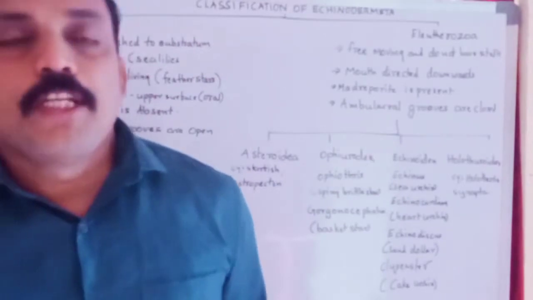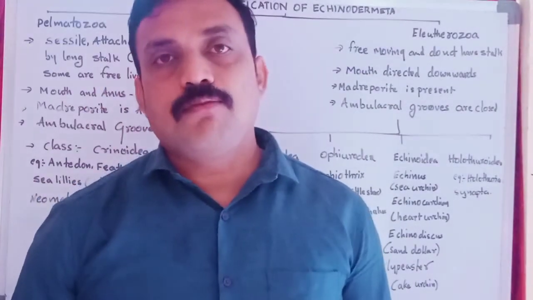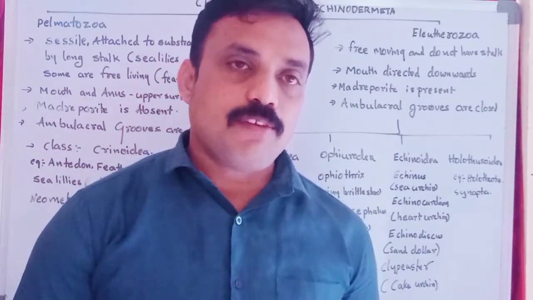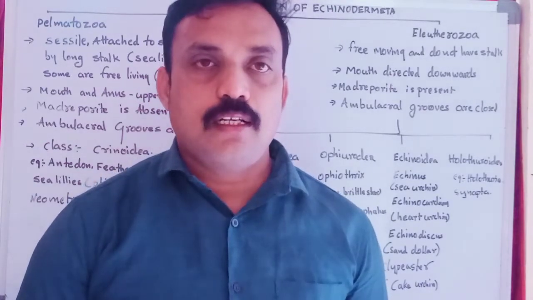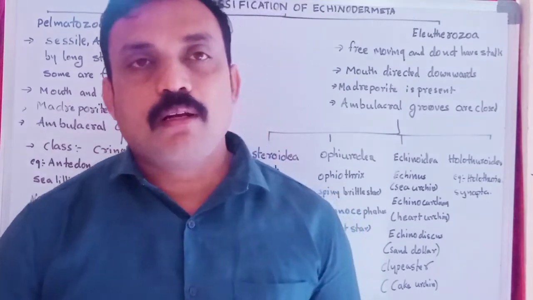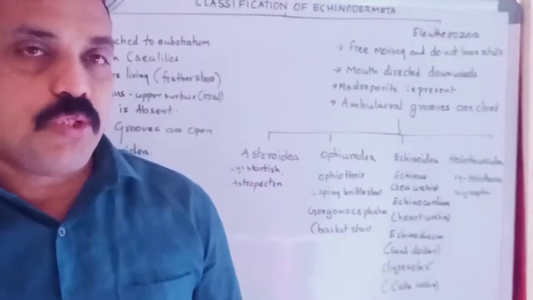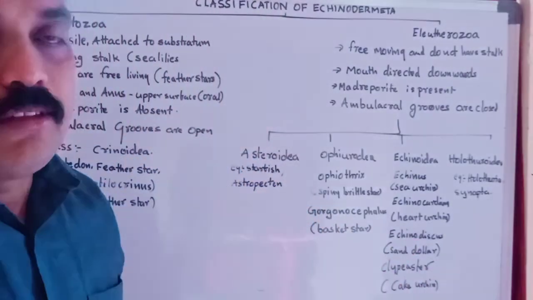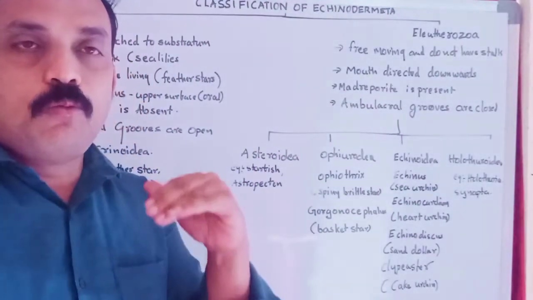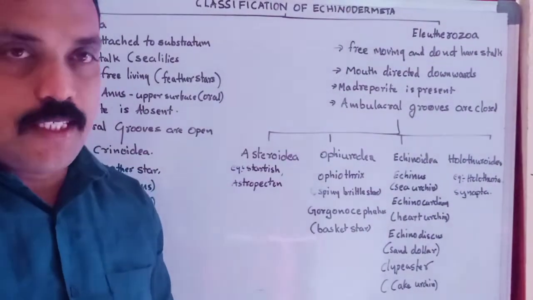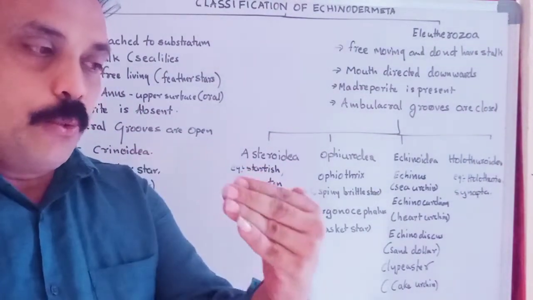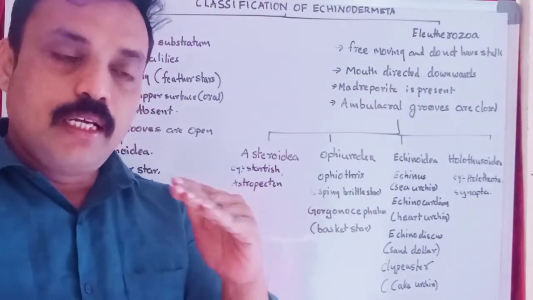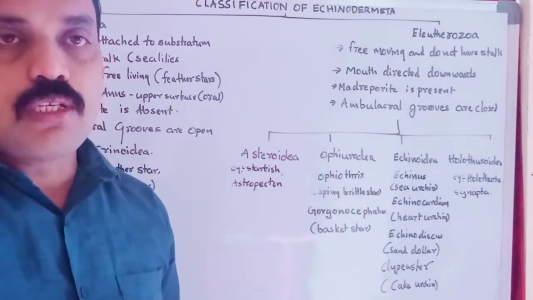Okay, now we are going to discuss the classification of Echinodermata. Generally, Echinodermata is classified into 5 classes, and the phylum Echinodermata is divided into 2 subphylums, based on their structure, especially the water vascular system.